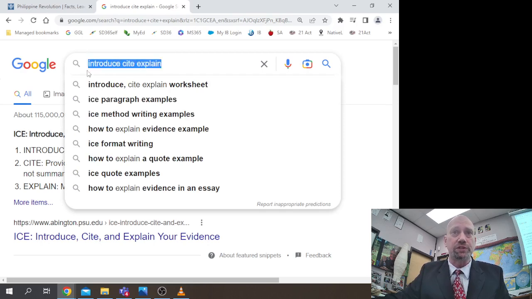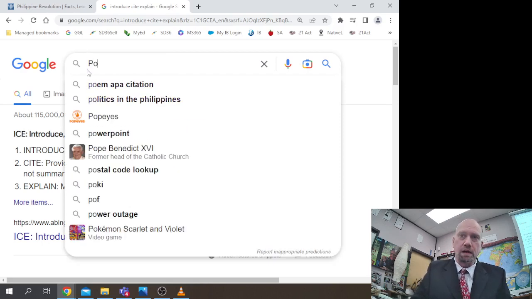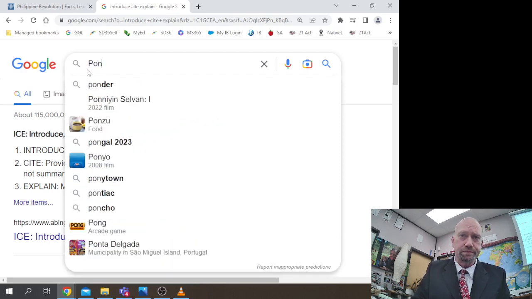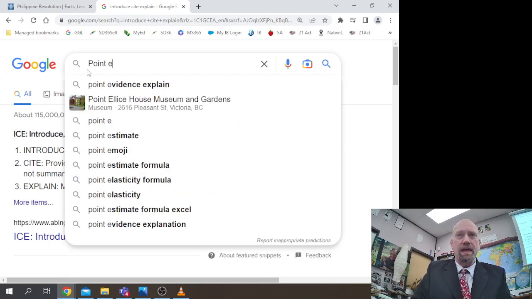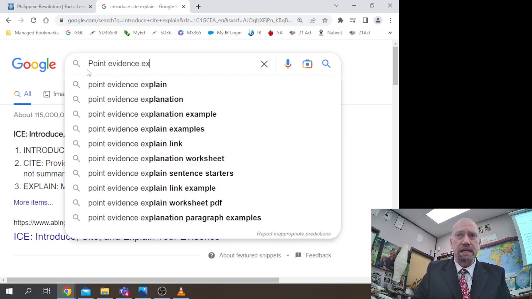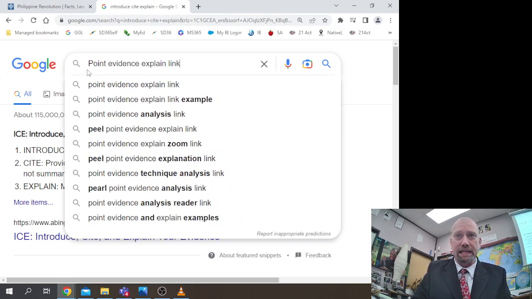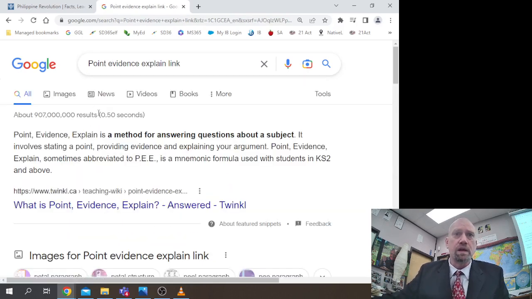And the other acronym I'm going to show you is point, evidence, explain, and link. Point, evidence, explain, PEE, and then link is the other one. The evidence is where you're going to put your citation.